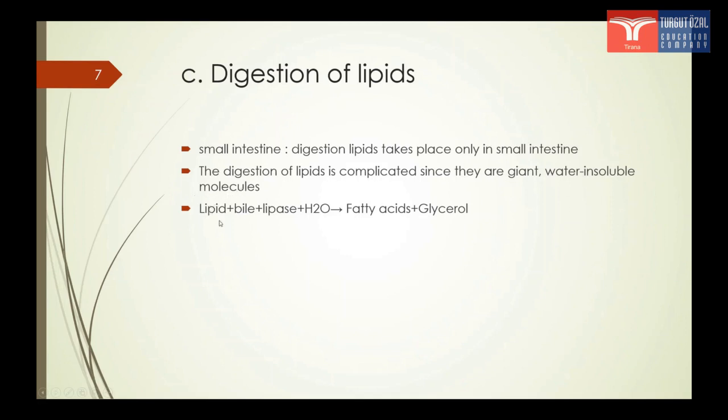In order to digest lipids, we need the presence of bile and lipase. We know that the bile will come from the gallbladder, and lipase, which is an enzyme, will come from pancreatic juice. Bile will act on fats, like detergents, to reduce the surface tension. It will break large masses of fats into small droplets. In this case, the surface area is increased. Lipase will provide chemical digestion of fats. In the presence of water, they will form fatty acids plus glycerol. And this is how digestion of lipids occurs, and it happens only in the small intestine.